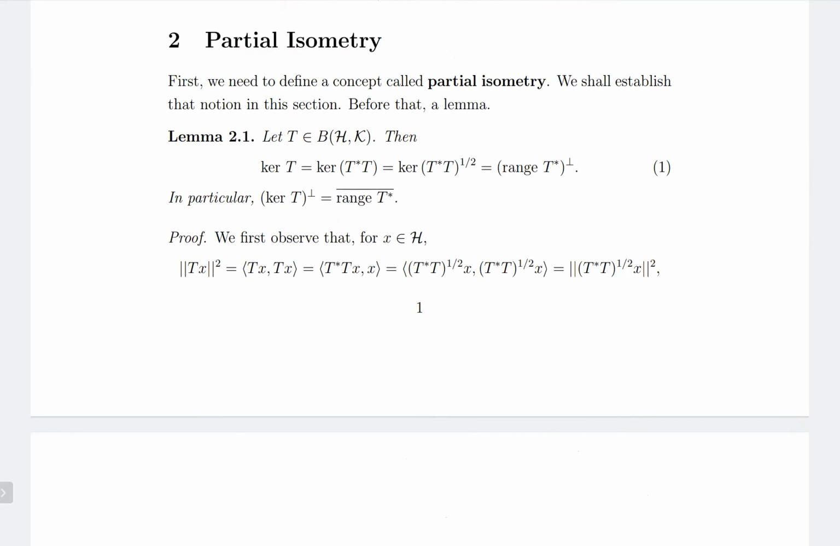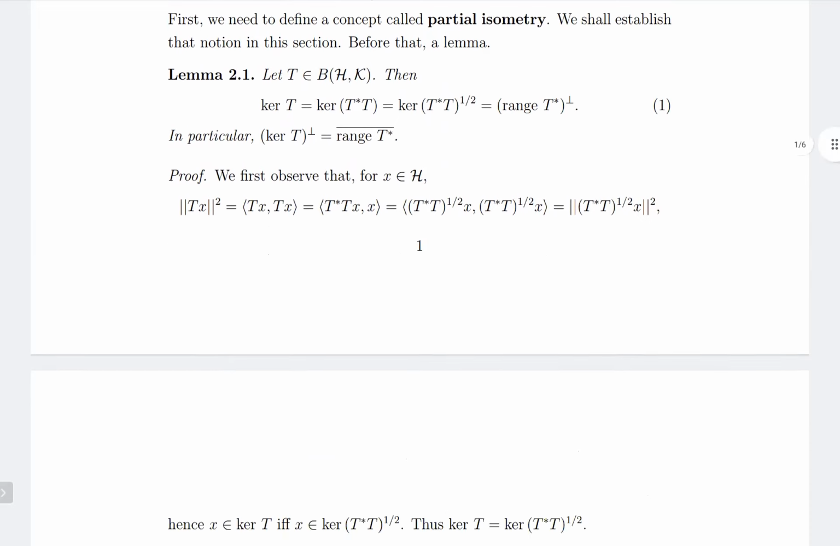So I'll just let you look at this again. This is a very trivial lemma, but the results are used repeatedly in this presentation. So it's important in that aspect.